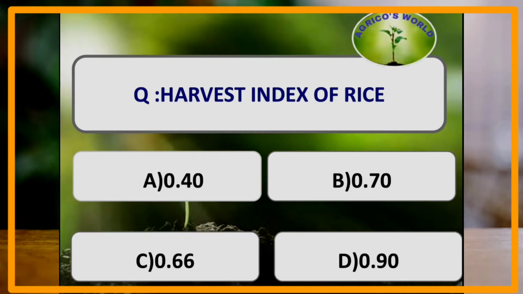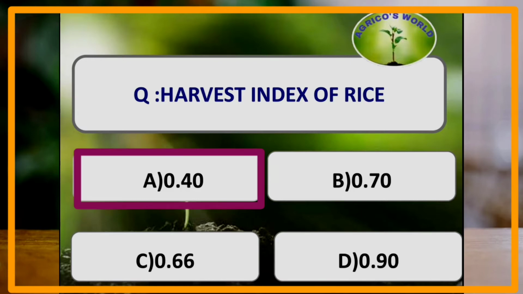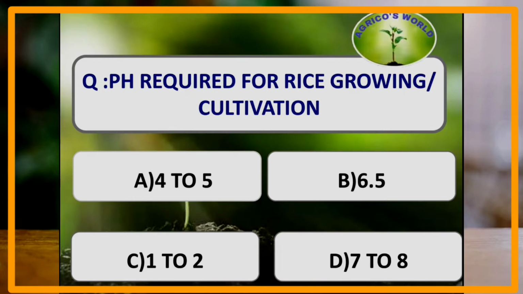What is the harvest index of rice? Harvest index is calculated by the formula economical yield by biological yield into 100, and the harvest index of rice is 0.40. What is the pH required for rice cultivation?